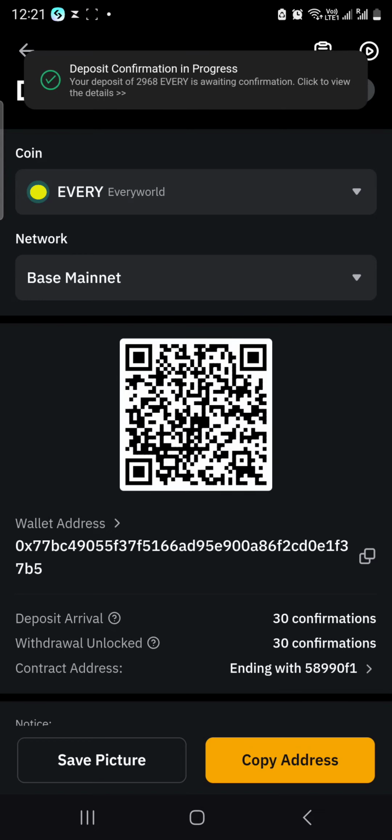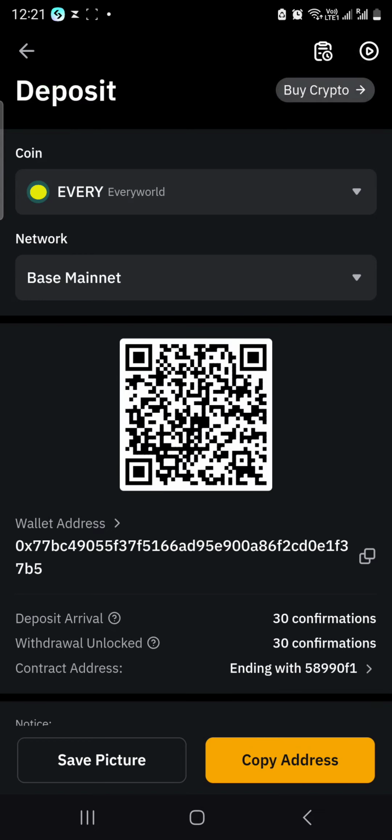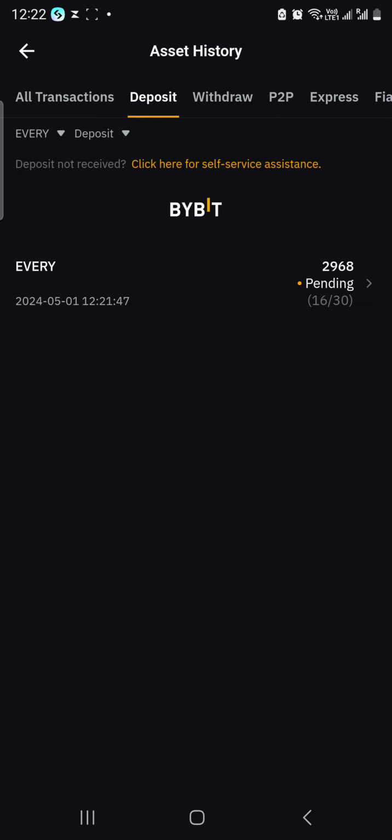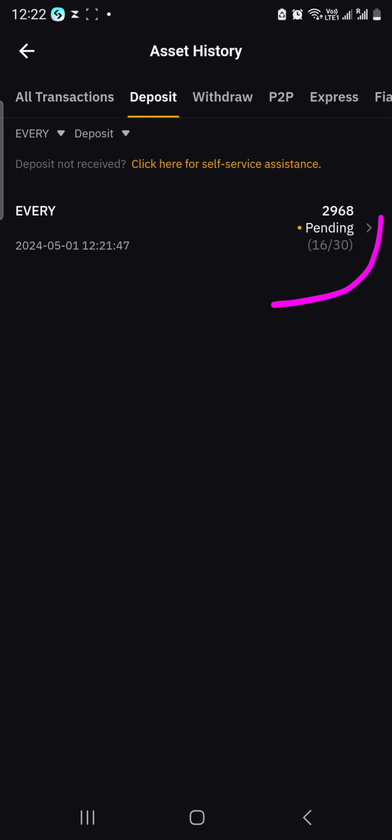So from here, deposit confirmation in progress. See, I receive a notification that the deposit is in progress already. So I can also check over here the progress. Yeah, so there you go. So we need to wait for 30 confirmations until we receive that.